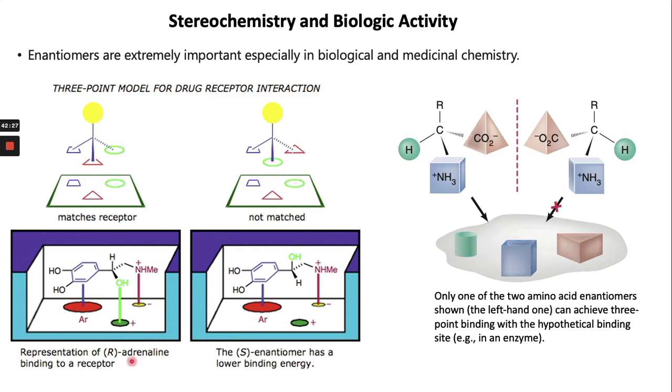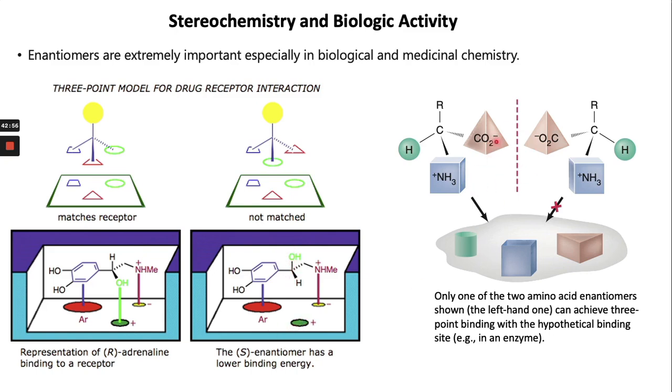You can see this in the case of the R-adrenaline binding receptor: the aromatic ring binds with the aromatic site, then the OH hydrogen bonds, and this NH can easily bind. But in the S isomer, the aromatic ring can bind and the NH can bind, but the OH has a different orientation, a different stereochemistry. That's why the stereochemistry plays a very important role in the binding of the molecule.